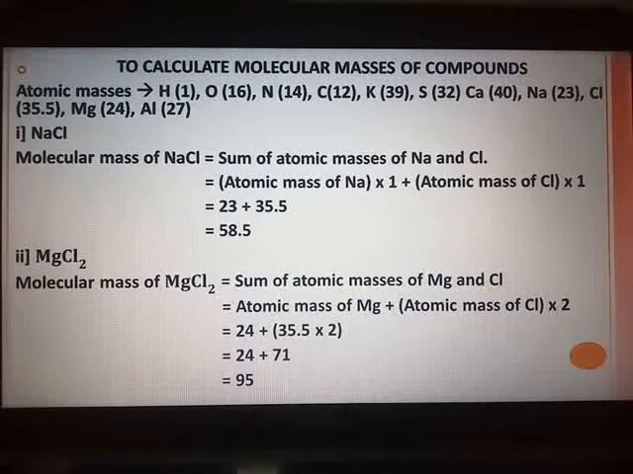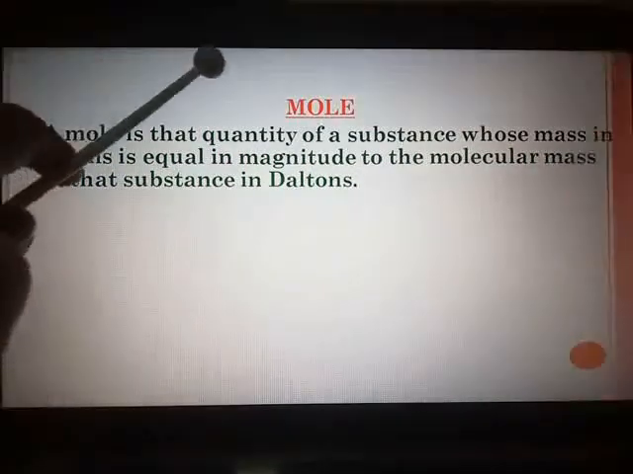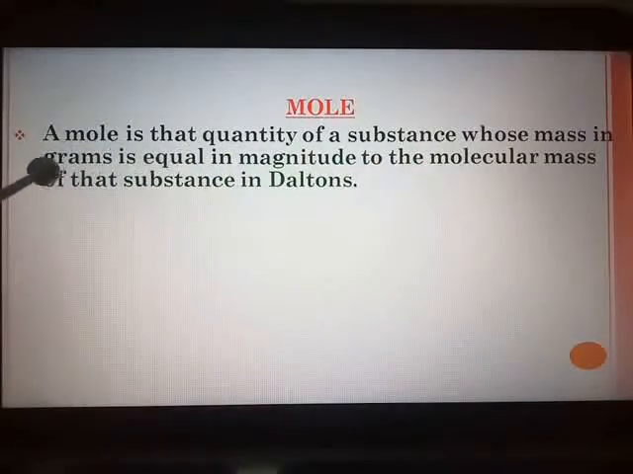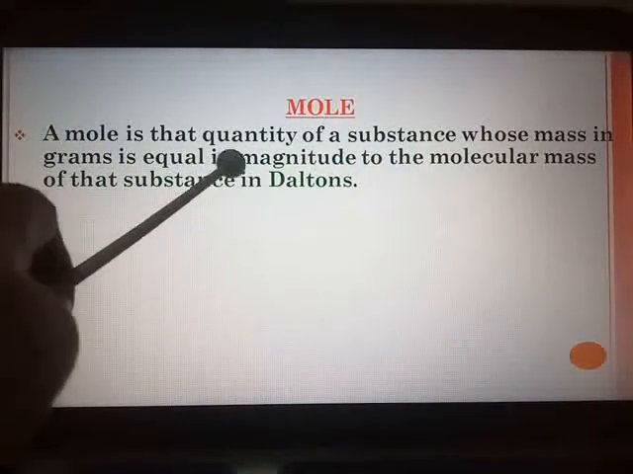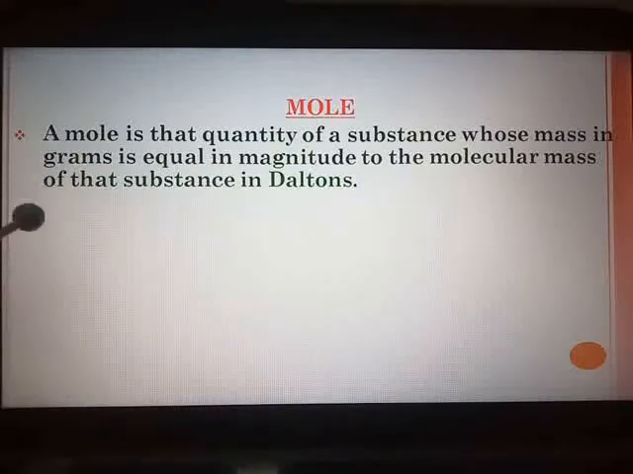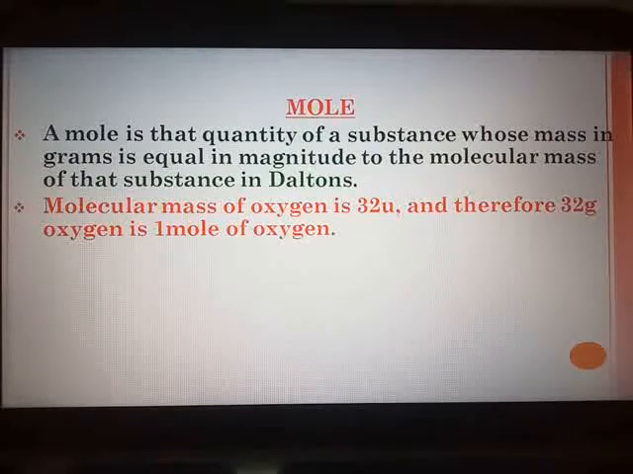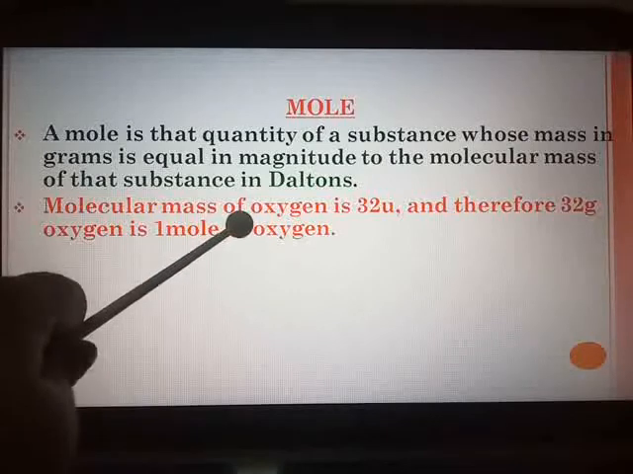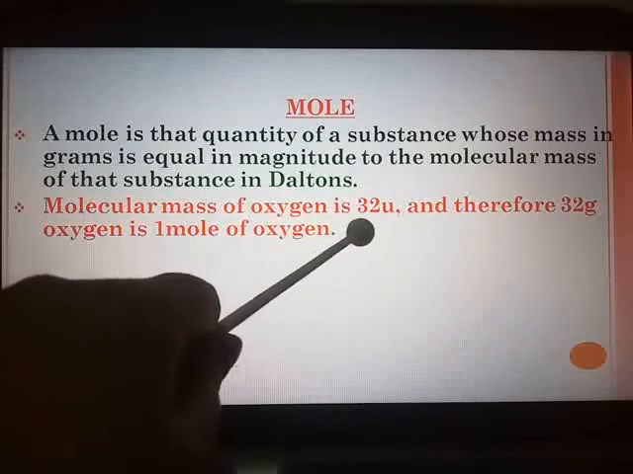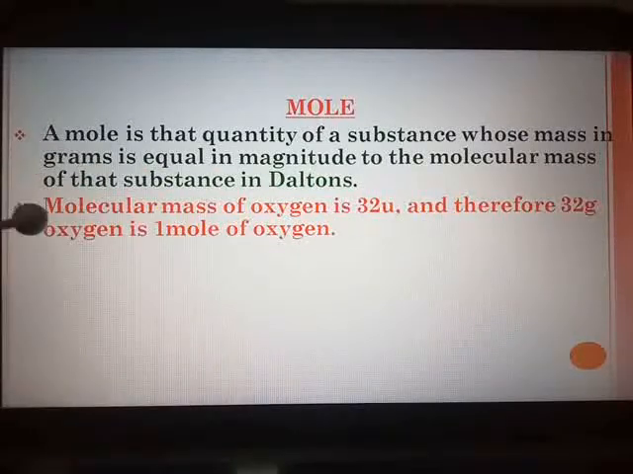Now we go to our next topic, that is mole. What do you mean by mole? A mole is that quantity of a substance whose mass in grams is equal in magnitude to the molecular mass of that substance in daltons. So if you take an example of oxygen, you will come to know what a mole is. The molecular mass of oxygen is 32 daltons. So 32 grams of oxygen is 1 mole of oxygen.